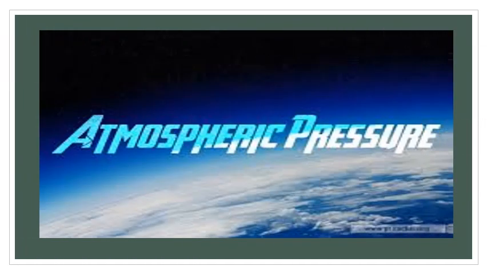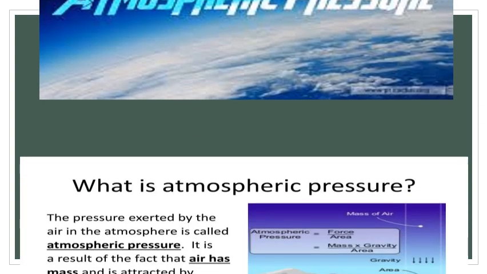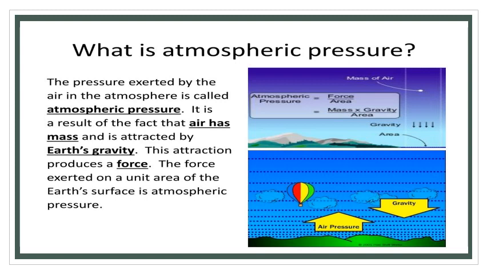Now let us know about the atmospheric pressure. Children, let us know about what is atmospheric pressure. The pressure exerted by the air in the atmosphere is called atmospheric pressure. It is a result of the fact that air has mass and is attracted by Earth's gravity.